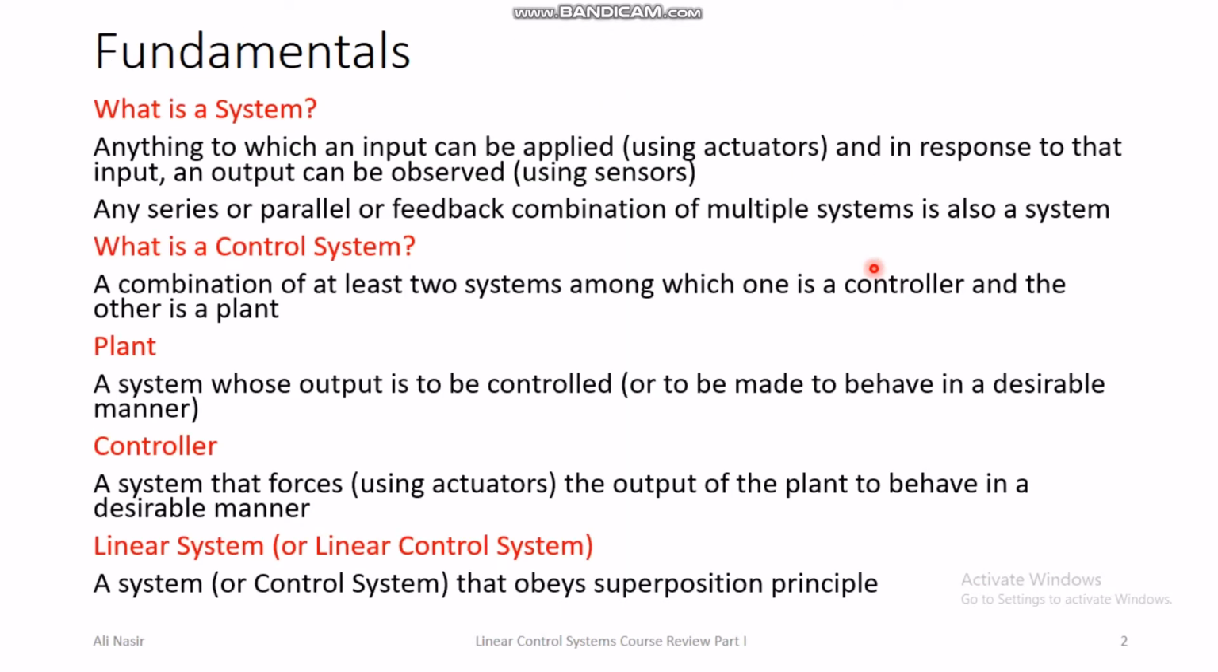So we started with the review of fundamentals. We looked at the definition of a system, anything that has input and output, and the definition of a control system: what is a plant, what is a controller, and what is a linear control system, anything that obeys the superposition principle. And the superposition principle is composed of additivity and homogeneity.